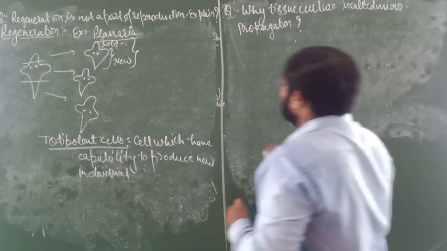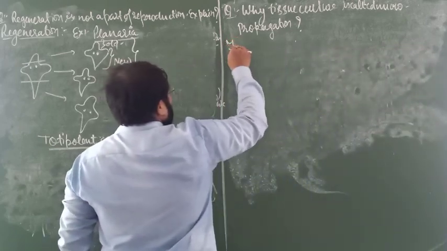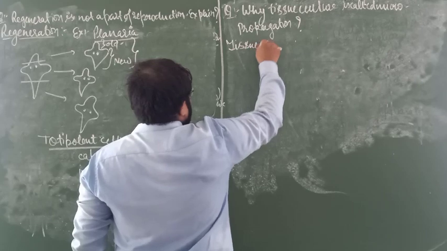So first we will know about tissue culture.